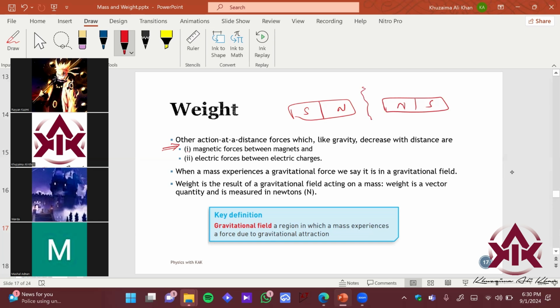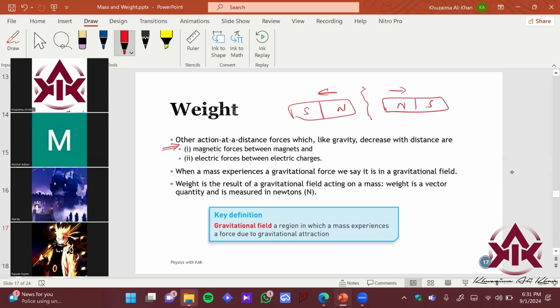Okay, obviously when you bring the north and the north together, they will not come to a contact because the like poles repel each other, right? You don't just see the beauty over here. There is no contact over here. Still without any contact, there is a force. ठीक है, यहाँ पे you will feel the force on your hands. Okay, they are trying to repel each other, right?